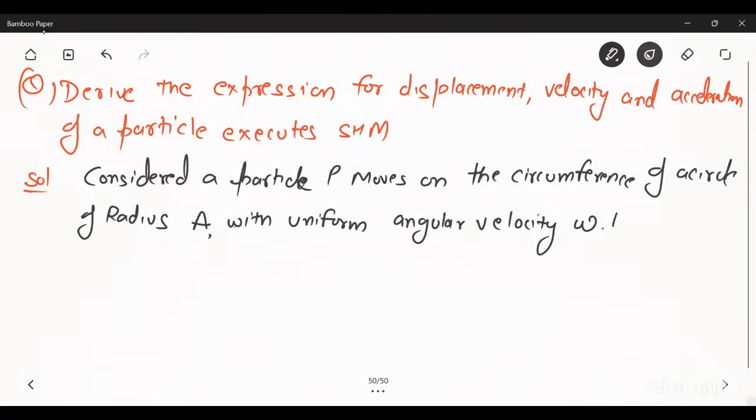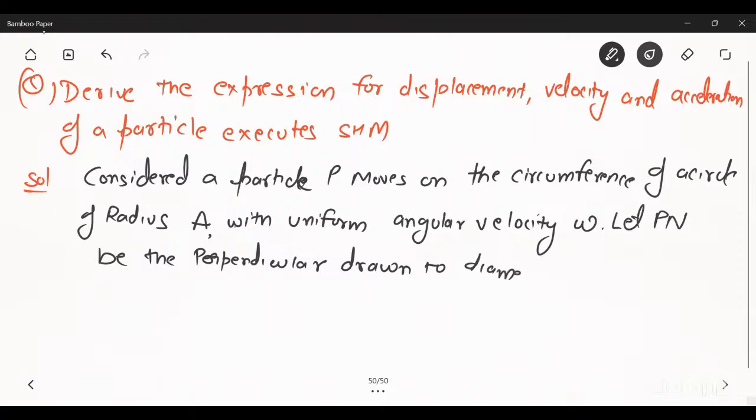Let PN be the perpendicular drawn to the diameter Y dash Y from P. Okay, so this is the circle.